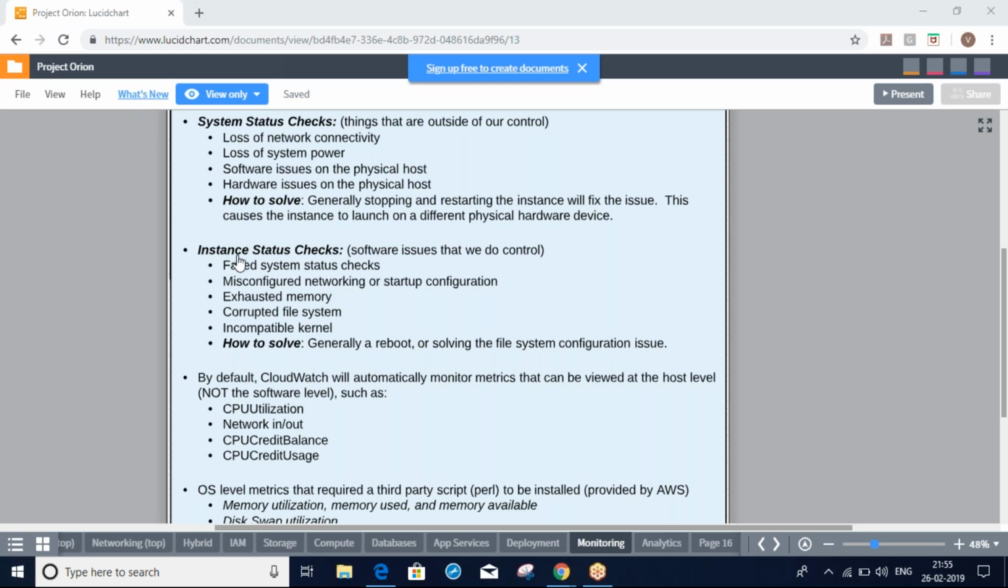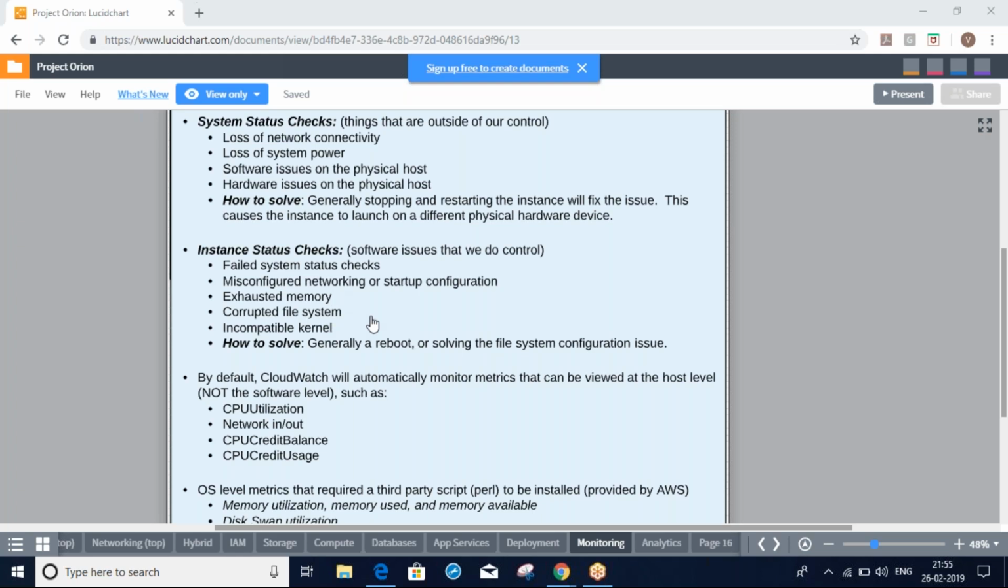Yeah, instance statistics. So this will be in our control, like file system issues, memory issues, CPU issues, kernel issues, networking issues.